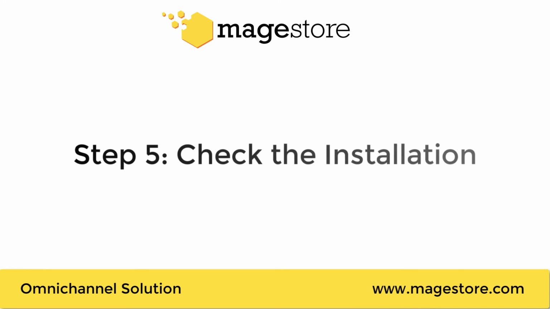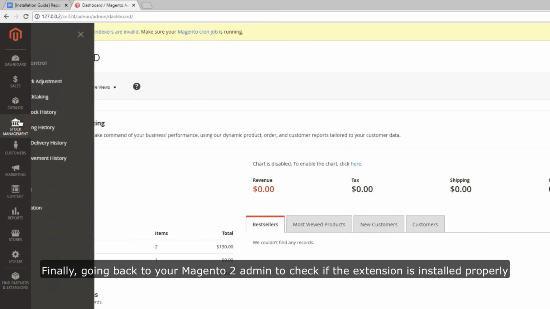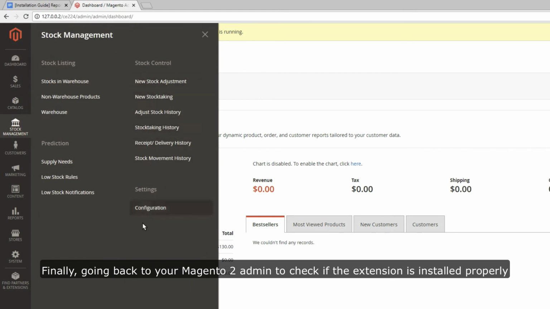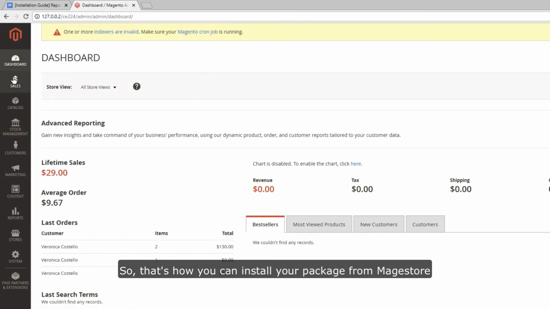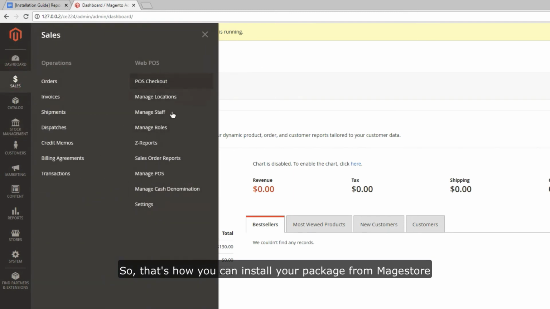Step 5. Check the installation. Finally, going back to your Magento 2 admin to check if the extension is installed properly. So that's how you can install your package from Magestore.com.